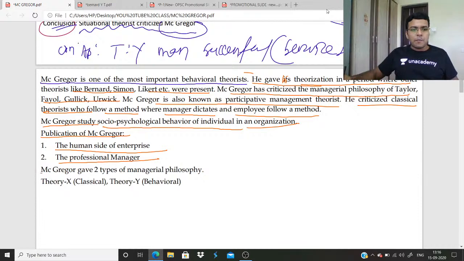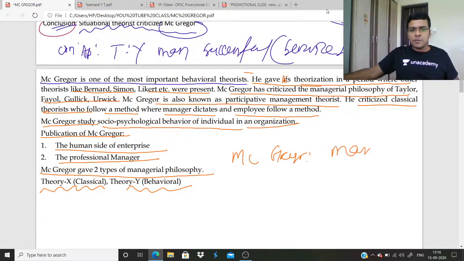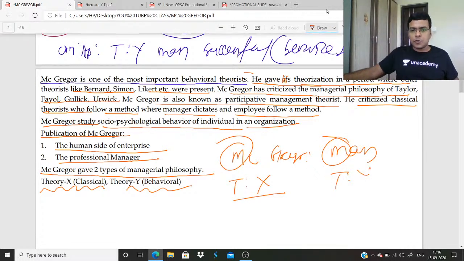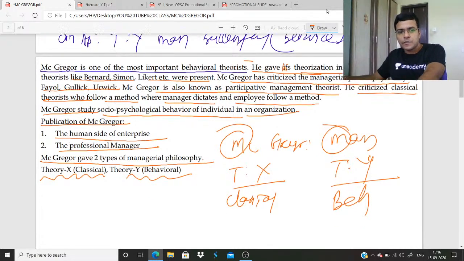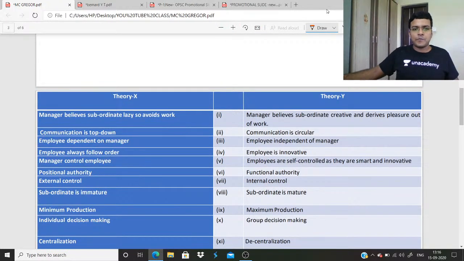So after that, McGregor gave two types of managerial philosophy, theory X and theory Y. Very easy. How does a theory X manager behave? If you understand that, you can easily write theory Y. So McGregor's managerial philosophy: theory X, theory Y. Classical behavior. Okay. So this is theory X and theory Y.